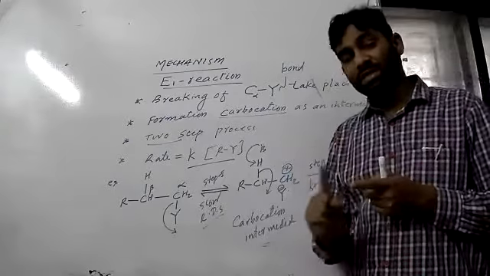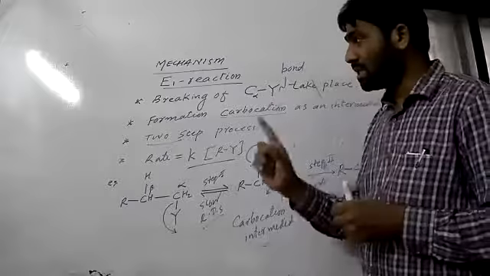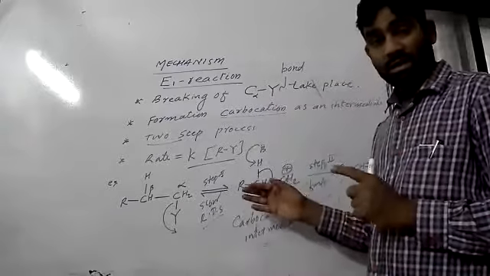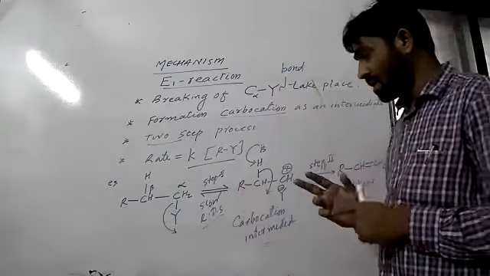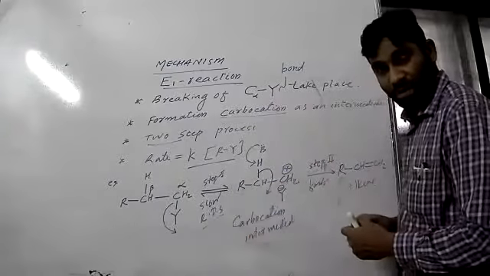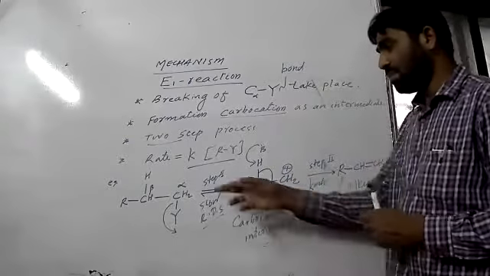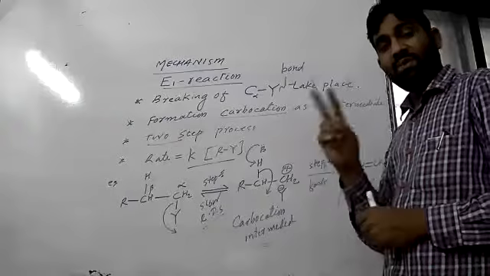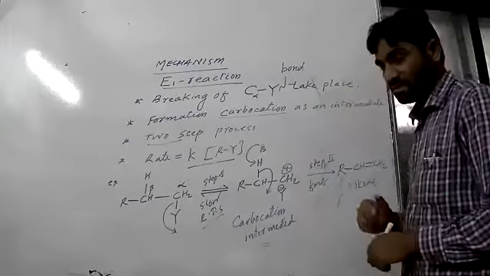E2 elimination reaction involves a concerted mechanism. What mechanism does E1 involve? It involves the formation of carbocation as an intermediate and involves two steps, while E2 is one step. Similarly, the rate depends on the concentration of only one reactant, while in E2 it depends on the concentration of two reactants, base and alkyl halide, suppose.